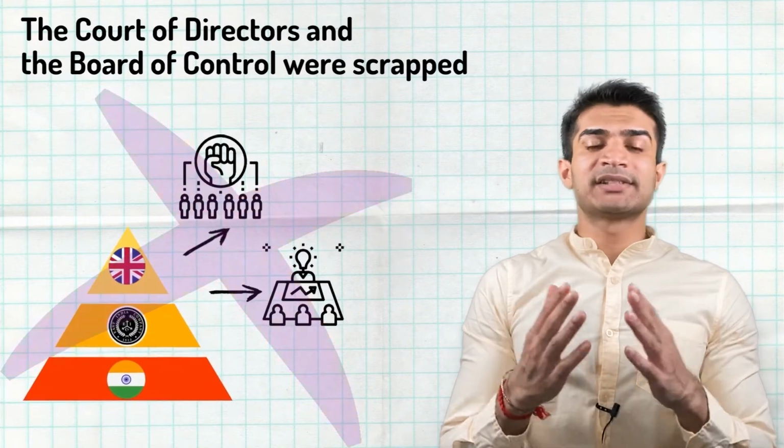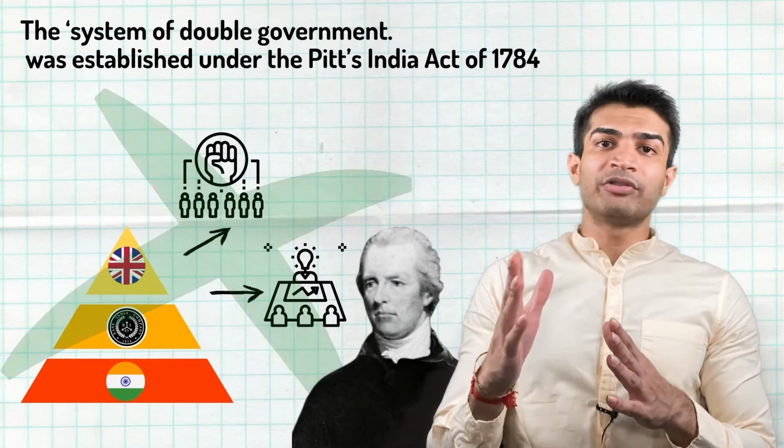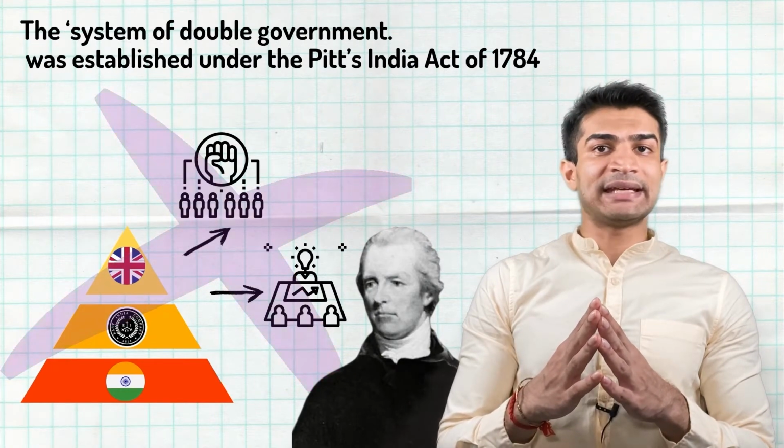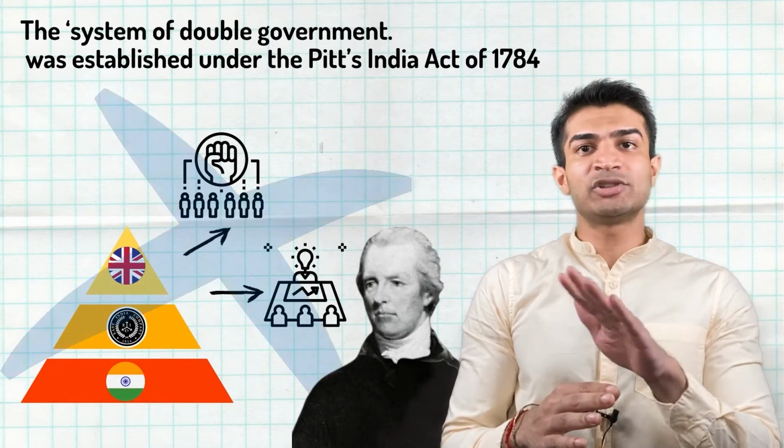What do we mean by the system of double government? It means the bodies such as the Board of Control and Court of Directors that were established under Pitt's India Act of 1784 were abolished. These bodies ceased to exist.